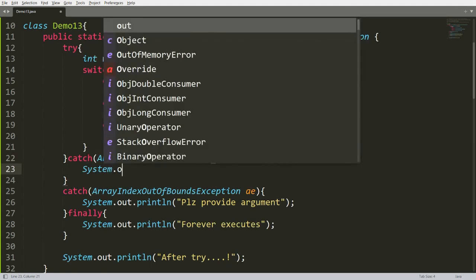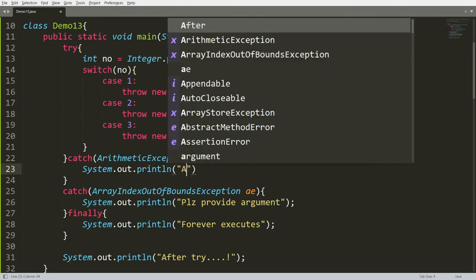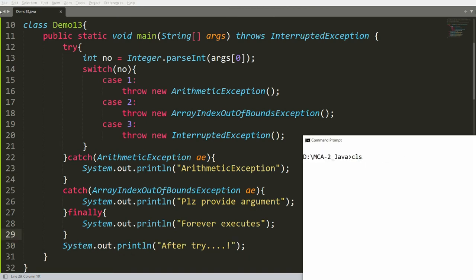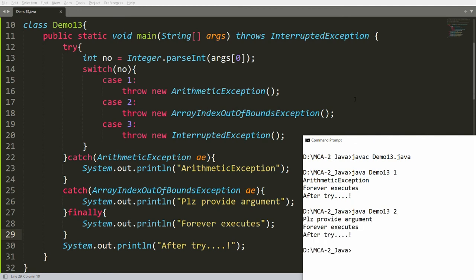And let me write here the message and the message is what? It is arithmetic exception. Now you can save this and you can compile your code that is demo13.java and you can run. Suppose you pass the number 1, then after case 1, throw new arithmetic exception, it will go into catch and it will catch the arithmetic. So I'm getting the message arithmetic, forever executes and after try. Suppose I am passing 2, then it will go into case 2 and it will match the catch array index out of bound. So I will get the message that is please provide argument, forever executes and after try.